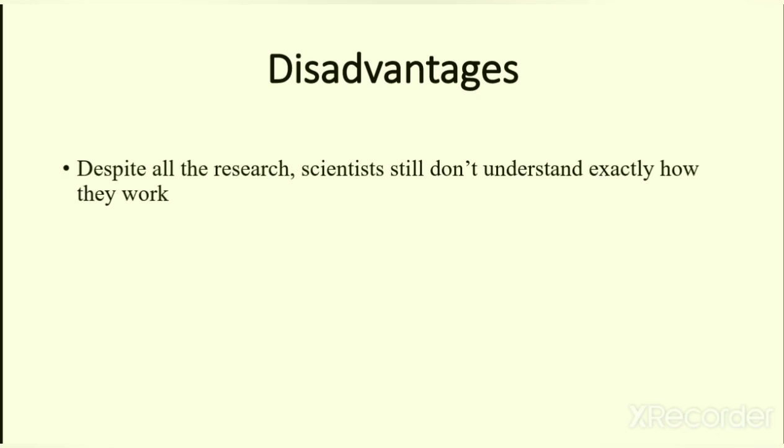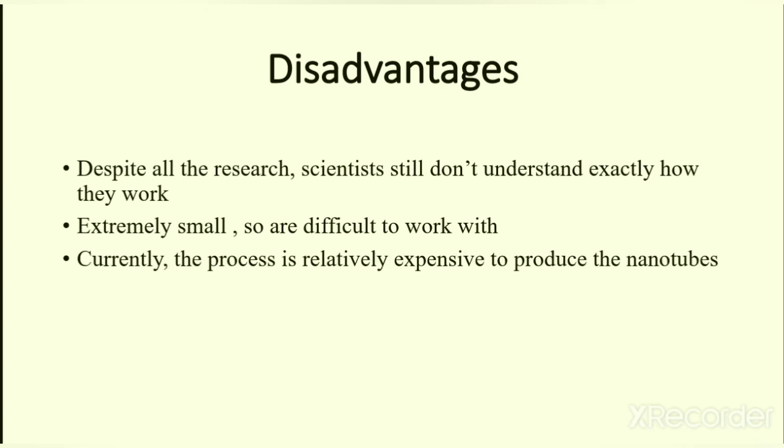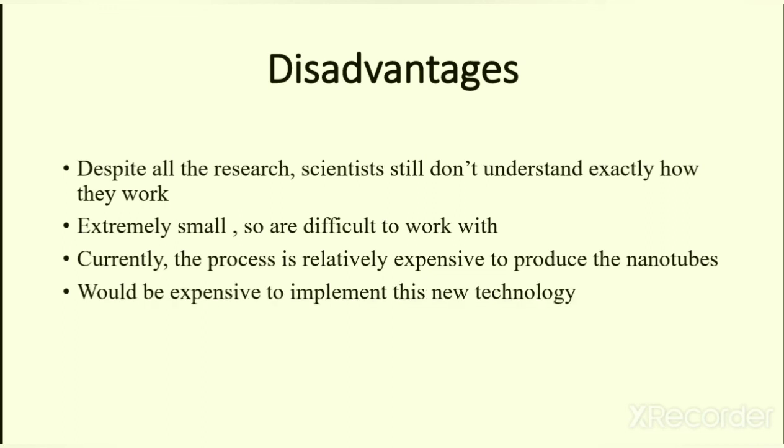Even though these carbon nanotubes have many advantages, there are some disadvantages too. The main disadvantage is that the research at these nano levels is rather complex. Despite all the research, scientists still don't understand exactly how they work. It is because at the nano level the size is extremely small, and extremely small size means it is difficult to work with it. Then currently the process is really expensive to produce the nanotubes. Also, the technology to implement the carbon nanotubes into our latest new technologies is also very expensive. So these are the main disadvantages of carbon nanotubes.